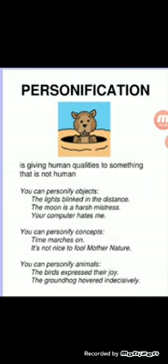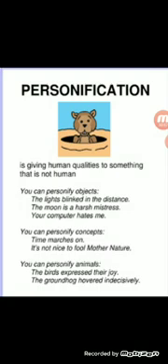Figures of speech, I'm going to give you now some examples of figures of speech. Number 1, personification. What do I mean by personification? Personification is giving human qualities to something that is not human. For example, your computer hates me. Can a computer hate? Of course not. So this is called personification.